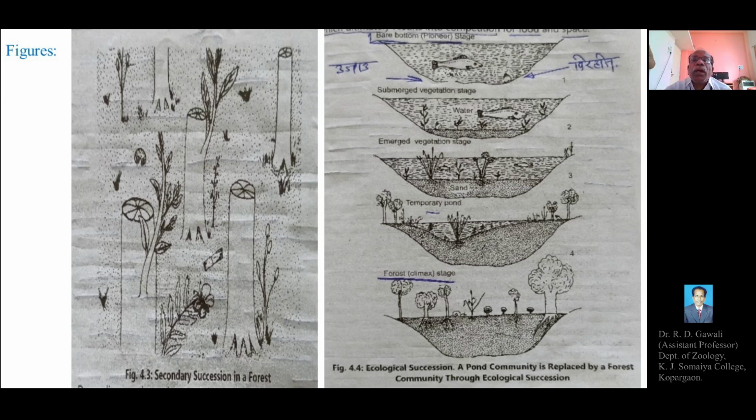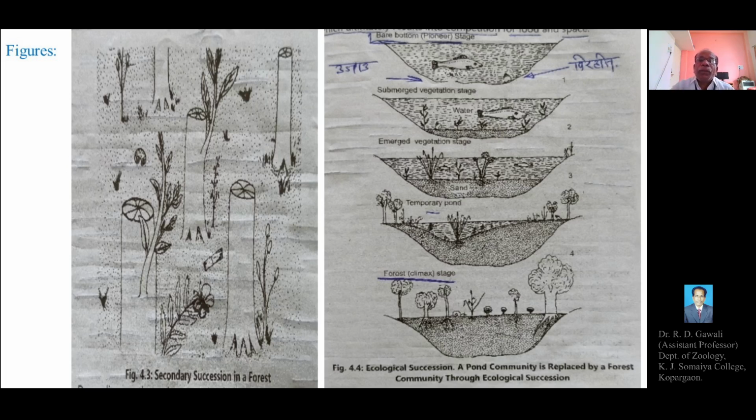This particular pond will be replaced by some sort of shallow pond, due to the filling up of silt, mud or soil material, which has the submerged vegetation that will develop at the base or bottom of the pond. In the first figure we can see just the presence of fish, but in the next figure we can see the submerged vegetation which has developed in the pond.